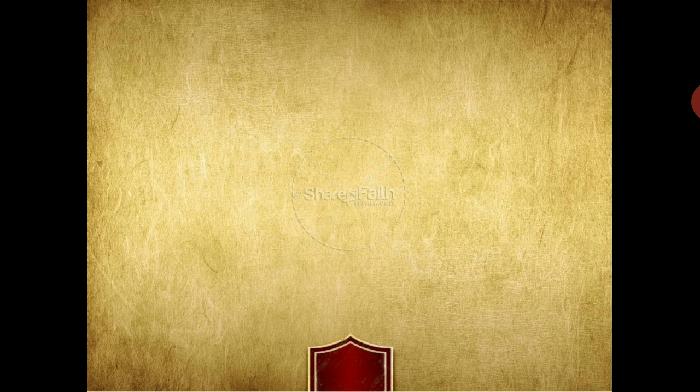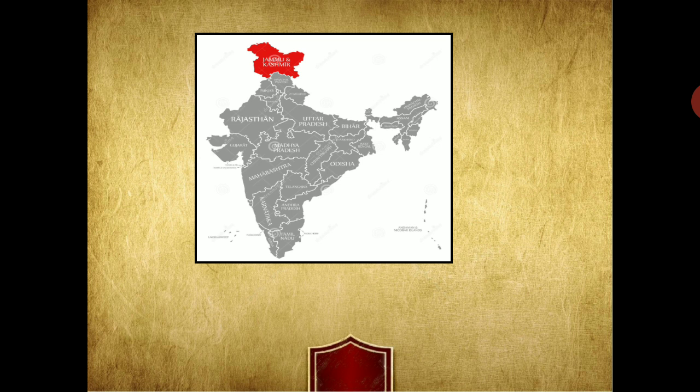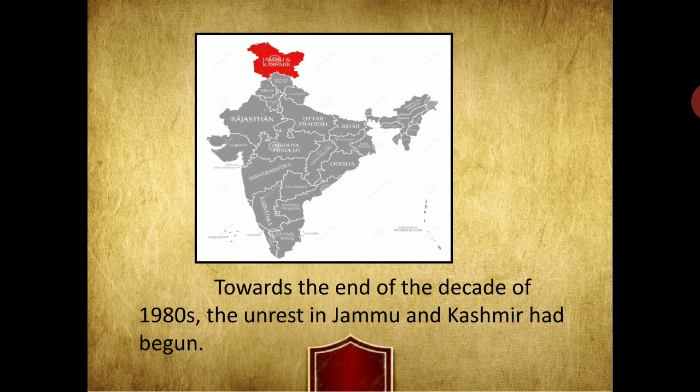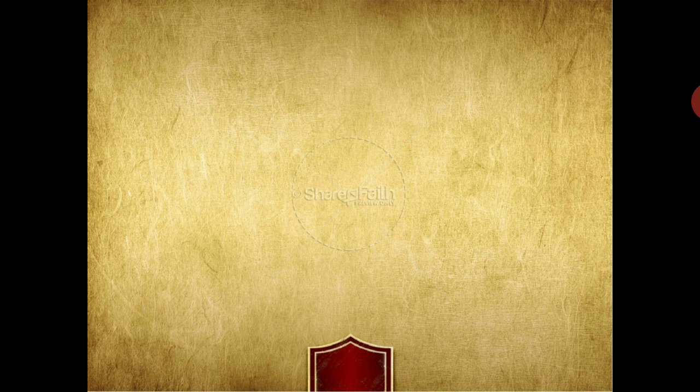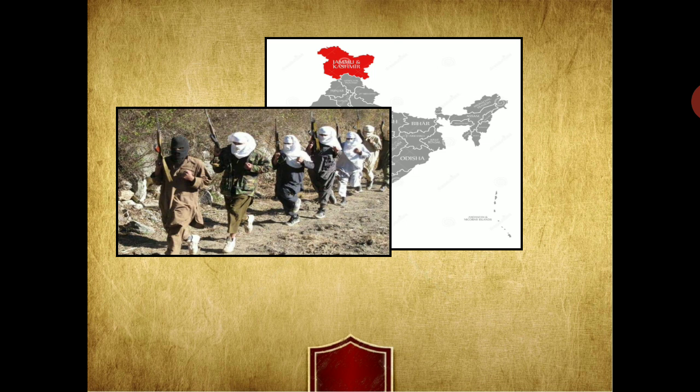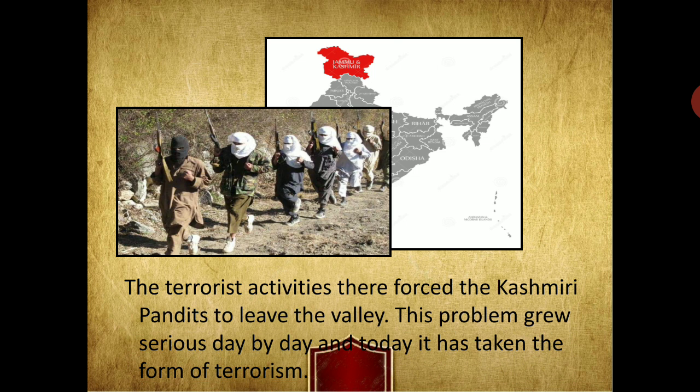And towards the end of the decade of 1980, the unrest in Jammu and Kashmir had begun. So with this, we are able to see how things were happening. During that time, the terrorist activities forced the Kashmiri Pandits to leave the valley. This problem grew serious day by day, and today it has taken the form of terrorism. So with this, we are able to see how things were getting difficult.